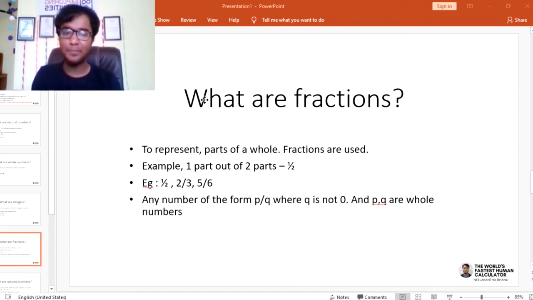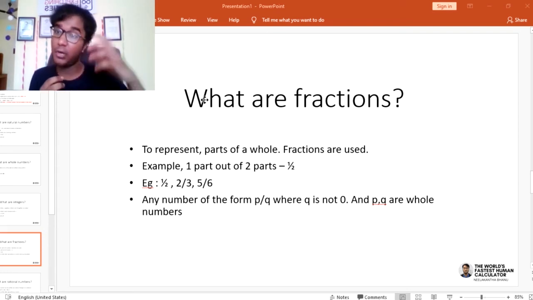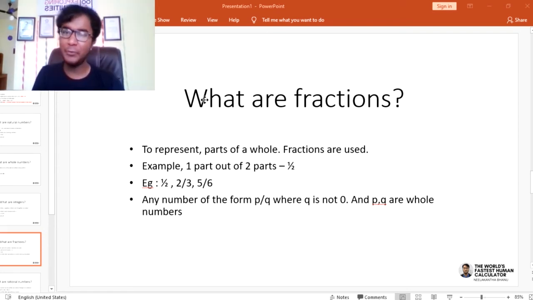So the rigorous definition of what fractions are is that any number of the form p by q, where q is not equal to 0, and p and q are whole numbers, then this number is called a fraction.